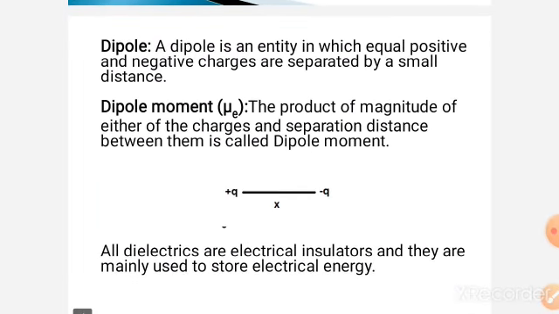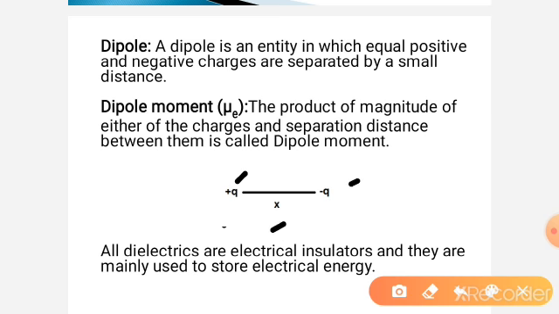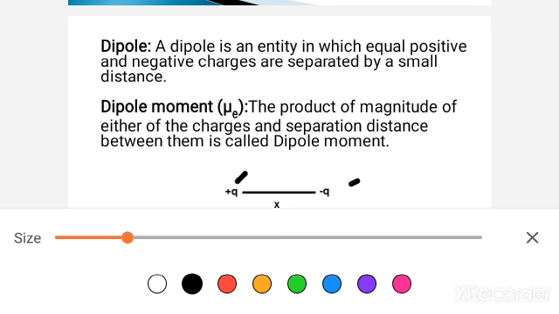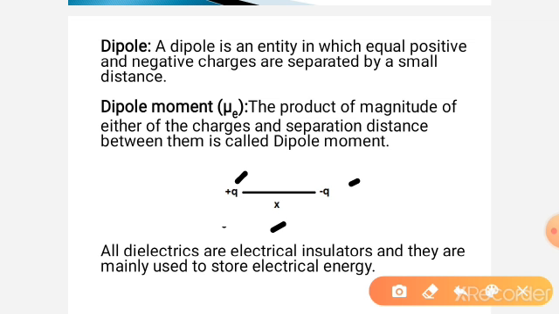What is meant by dipole? A dipole is an entity which has equal positive and negative charges separated by a small distance. That is, positive charge and negative charge separated by a small distance is nothing but the dipole.